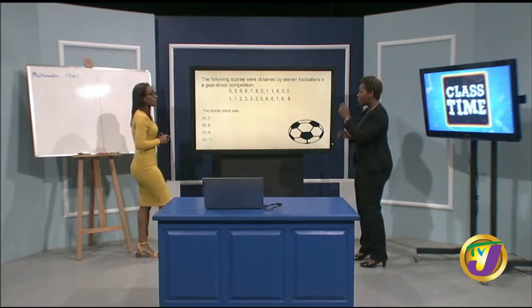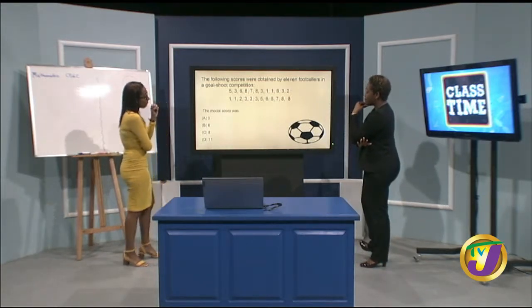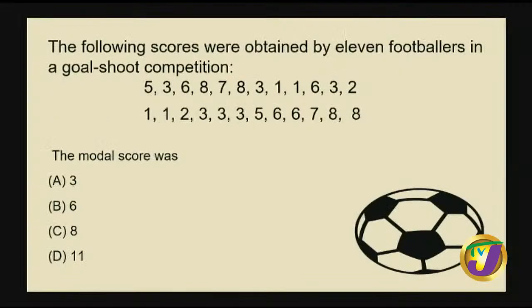All right, so the mode here, when we organize it, is much easier to look at. Right away I see that there are 2 1s, 1 2, 3 3s, 1 5, 2 6s, 1 7, and 2 8s. So the most frequent score would have been 3. Yes, it is definitely 3. Are you seeing 11 there? No, sir. So 11 would have been out.